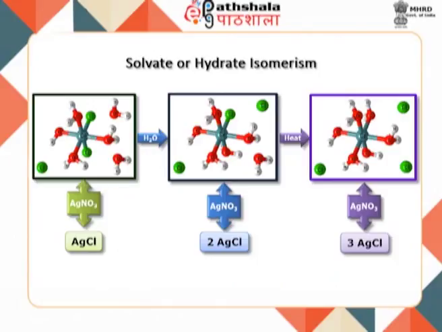These isomers have very different chemical properties, and on reaction with AgNO3 to test for chloride ions, one would find 1, 2 and 3 chloride ions in the solution respectively.